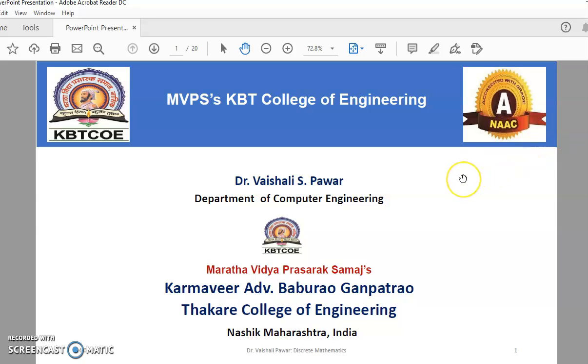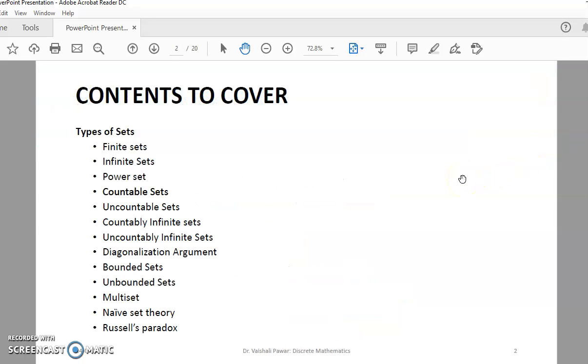Hello all. In today's class we are going to see finite set, infinite set, concept of power set. Then we shall see countable, uncountable set, countably infinite, uncountably infinite sets. Then the important thing we are going to cover is the diagonalization argument. Then we shall see naive set theory and Russell's paradox. So these are the contents we are going to see now.